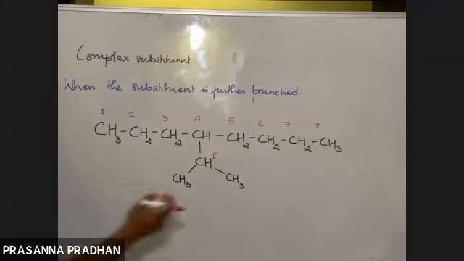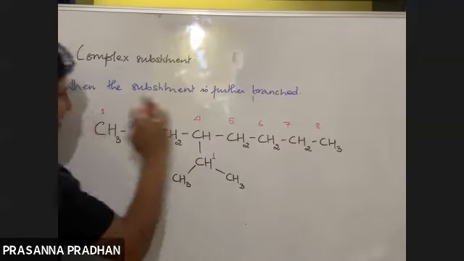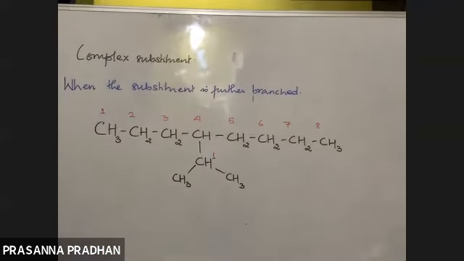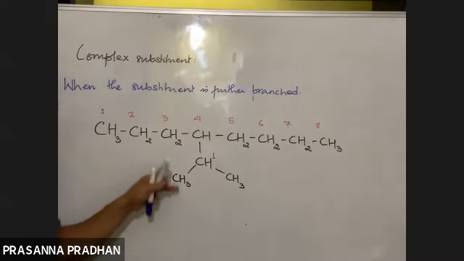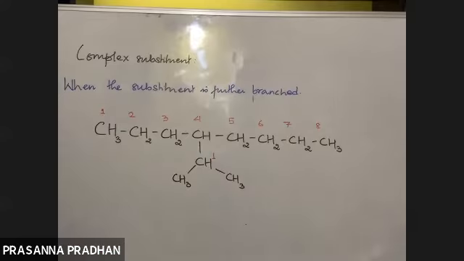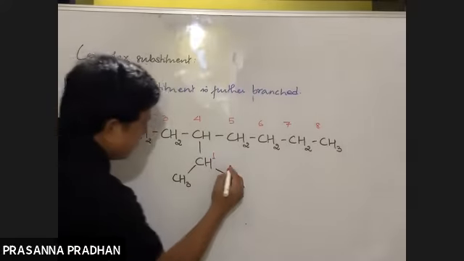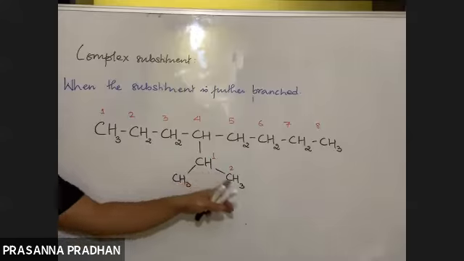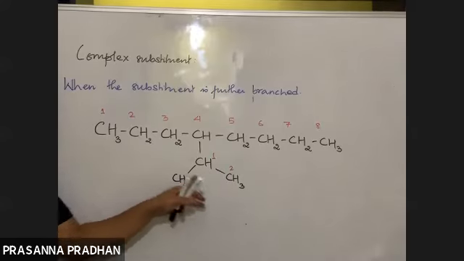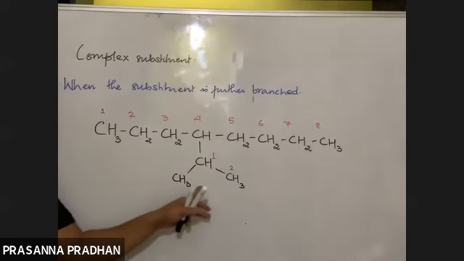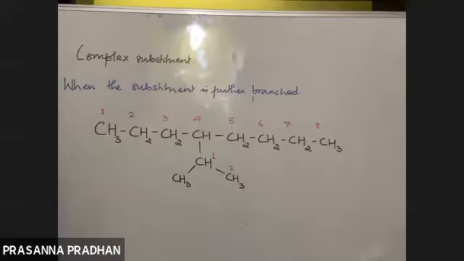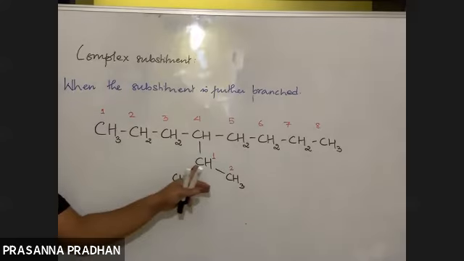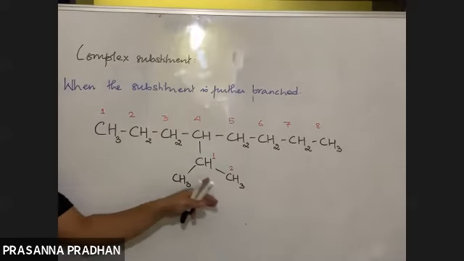Okay, it can be 1 or 1 prime. I'll number it as 1. Now in the substituent again, you have to look for the longest chain. So here it's not an issue, 1, 2, 1, 2. So I'll consider any one of these as the parent chain. So if this is the parent chain in the substituent, again, this is the branching in the substituent. Got it? I'll identify the parent chain.